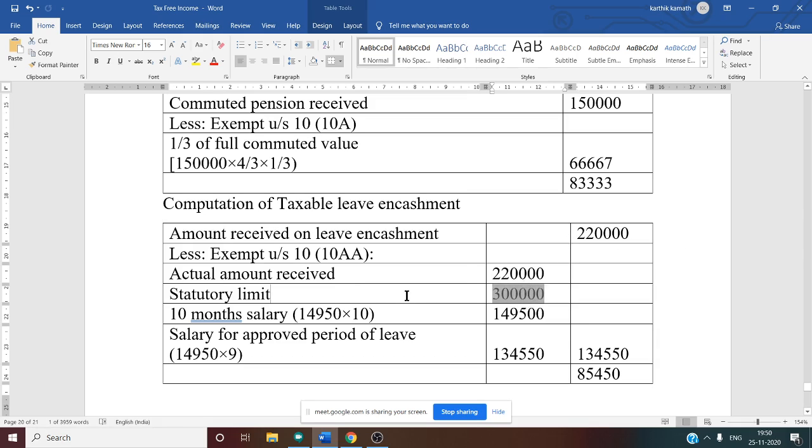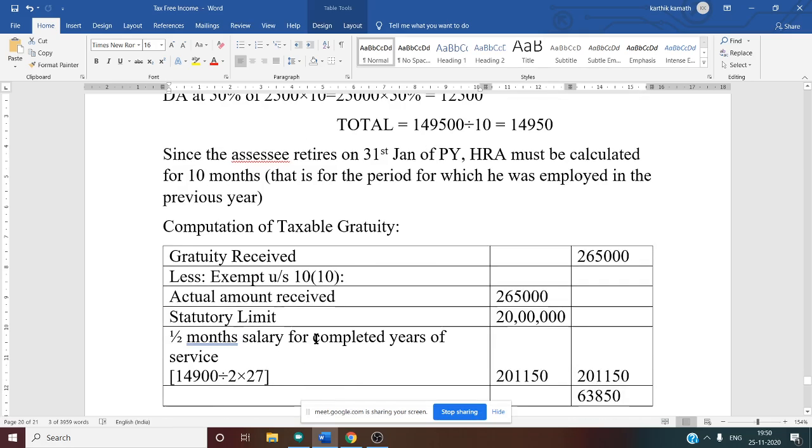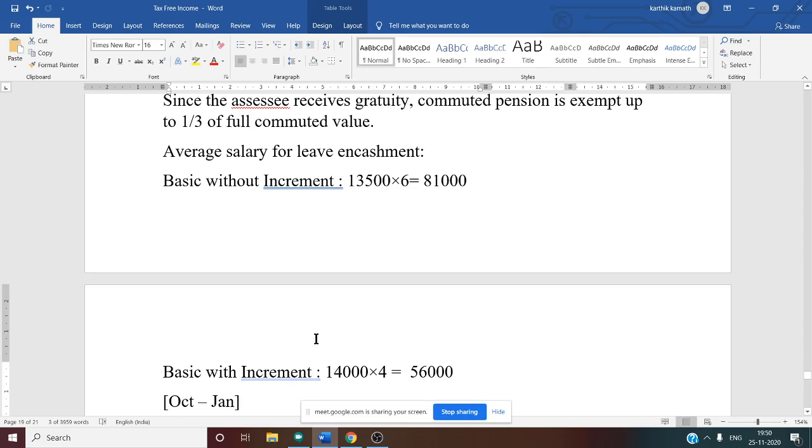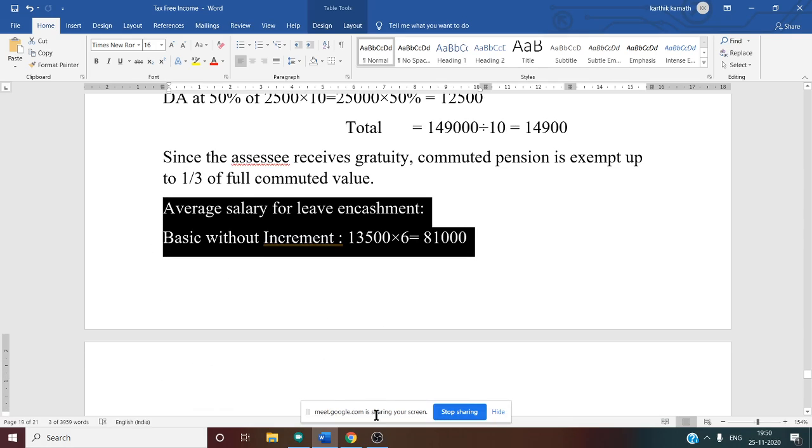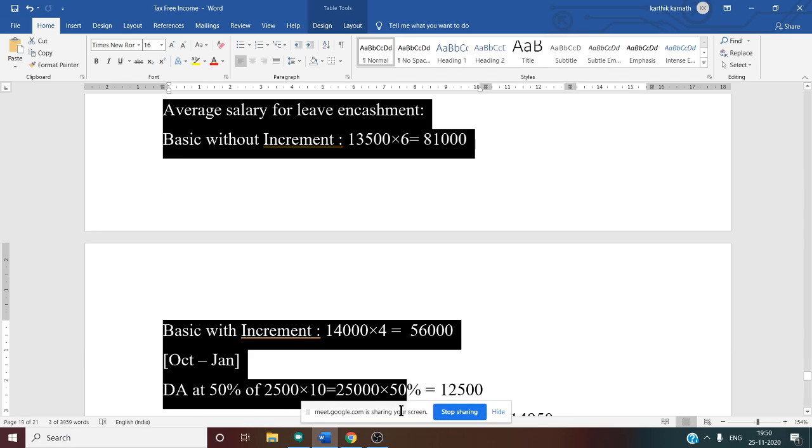That is 3 lakh. You have to remember the statutory limit is 3 lakh, a fixed amount. Next rule is 10 months salary, based on the average salary of the last 10 months. So we want the average salary of the last 10 months. Where can we get it? By seeing the working note of average salary for leave encashment. What is the average salary? Can you tell me now?